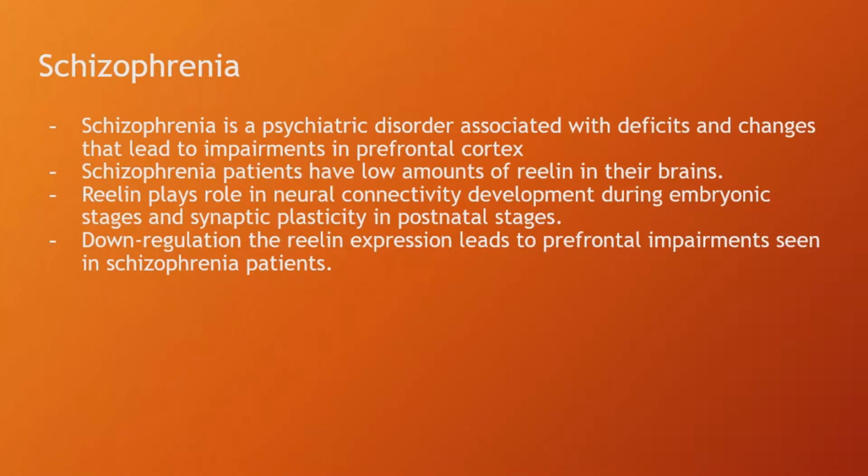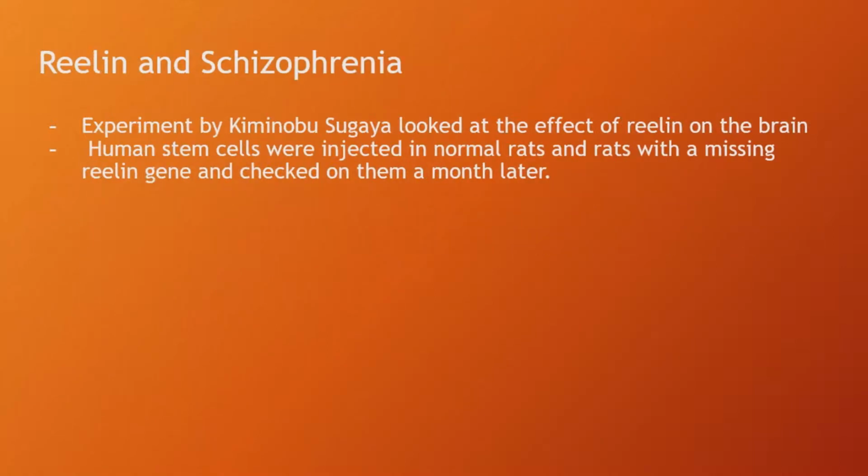Schizophrenia is a psychiatric disorder associated with deficits and changes that lead to impairments in the prefrontal cortex. Schizophrenia patients have low amounts of Reelin in their brain. Reelin plays a role in neural connectivity development during embryonic stages and synaptic plasticity in postnatal stages. Downregulation of Reelin expression leads to prefrontal impairments. An experiment that was done looked at the effect of Reelin in the brain.